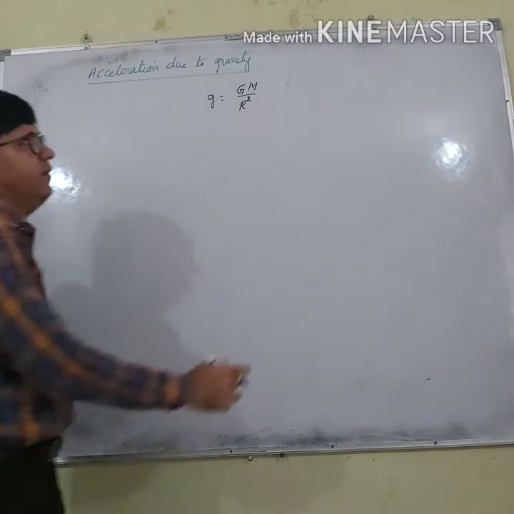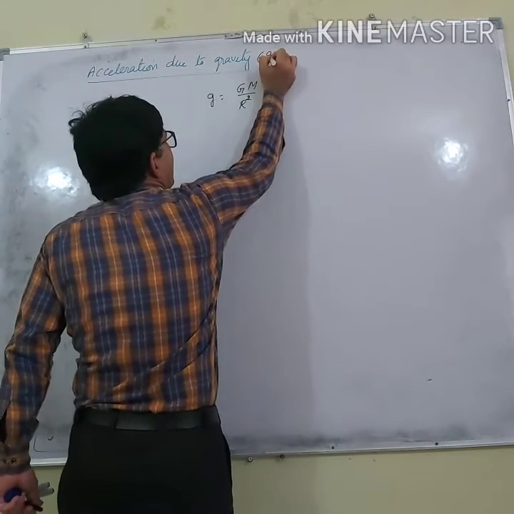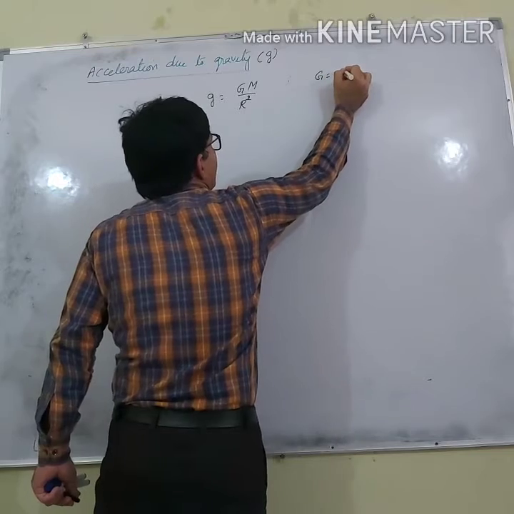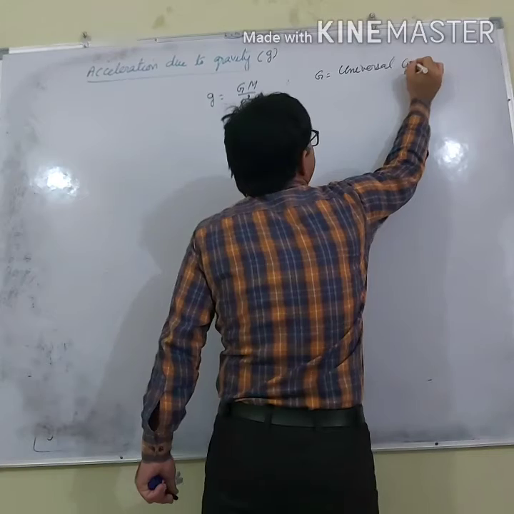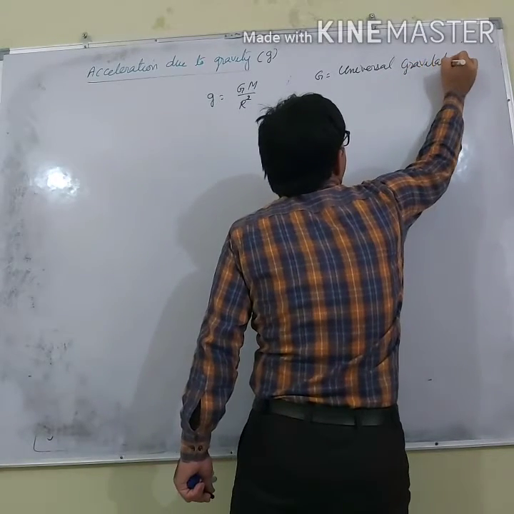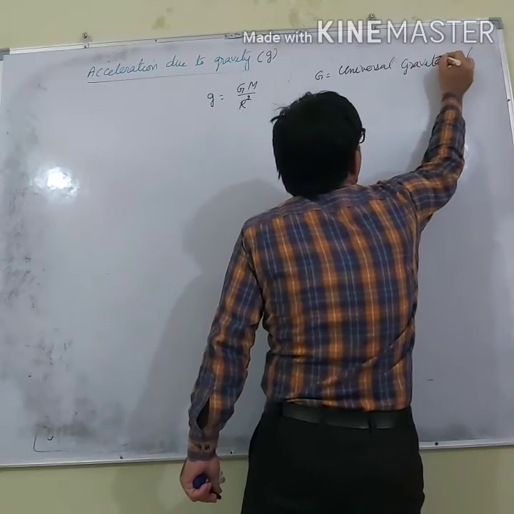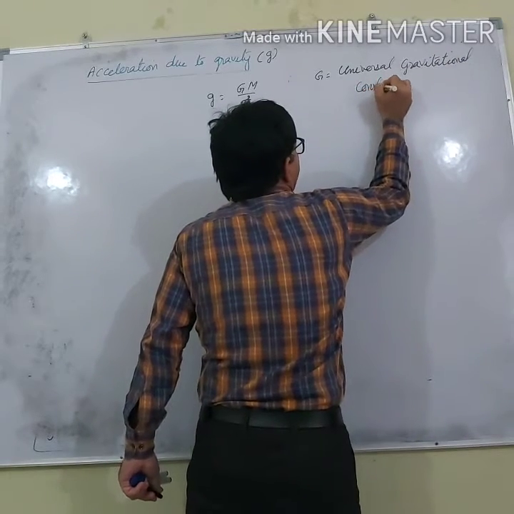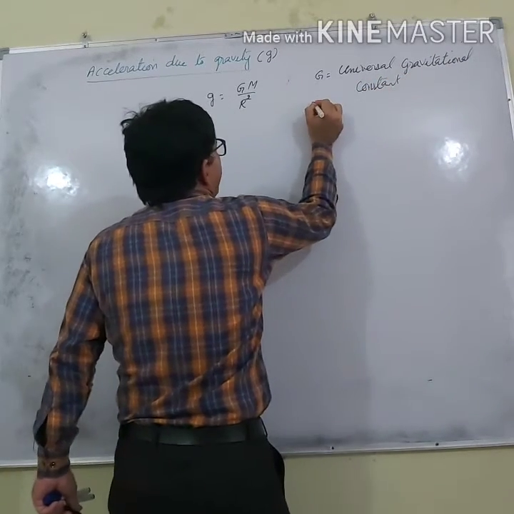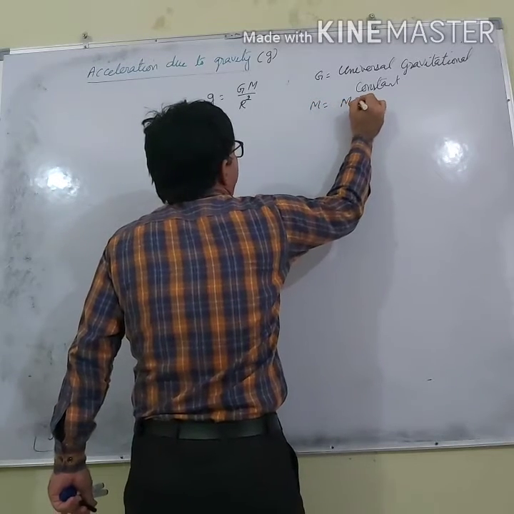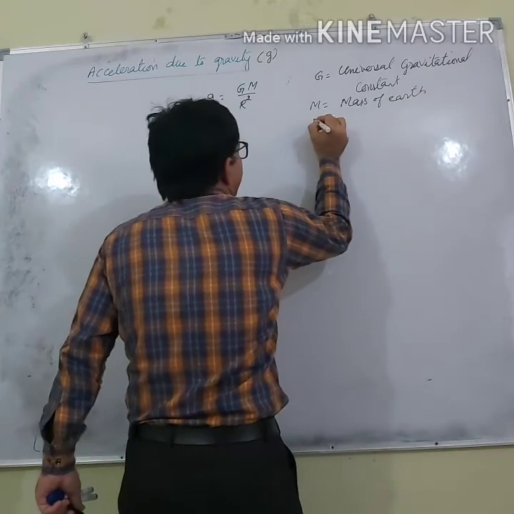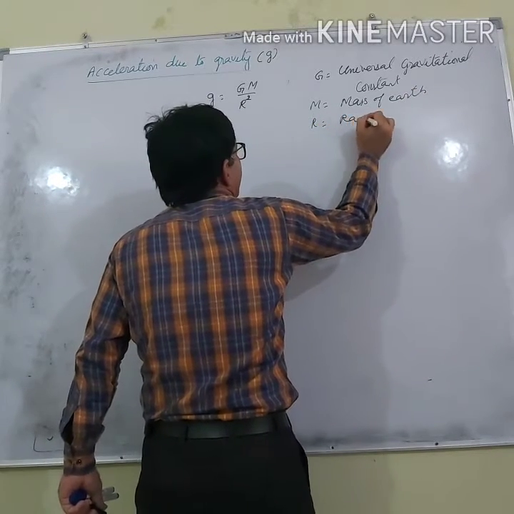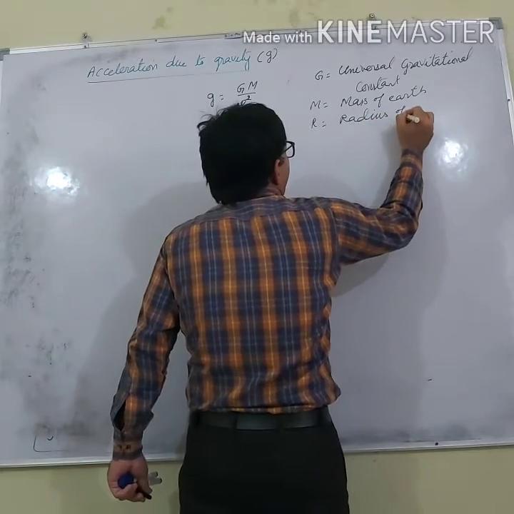This we have done. That small g is acceleration due to gravity, and capital G is the universal gravitational constant. And M is the mass of Earth or any planet or satellite that we are considering. R is the radius of Earth.